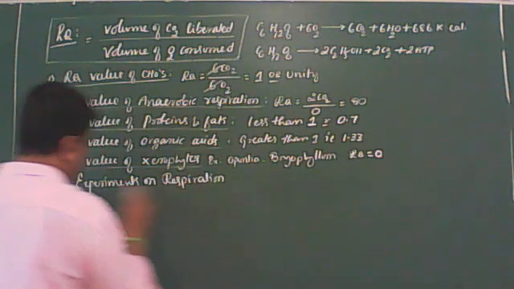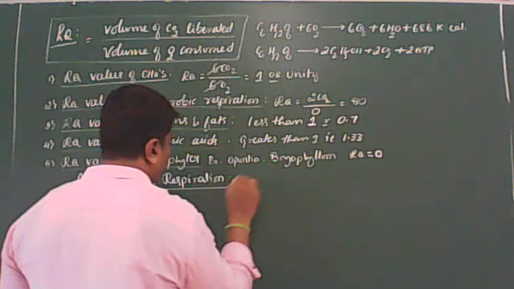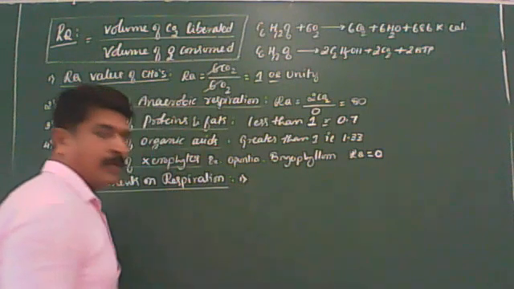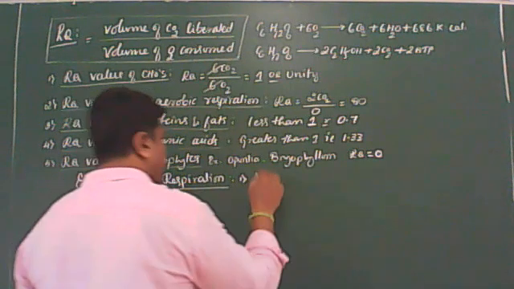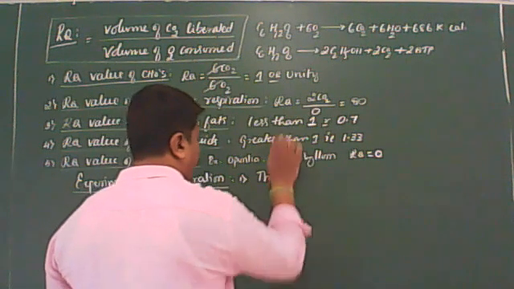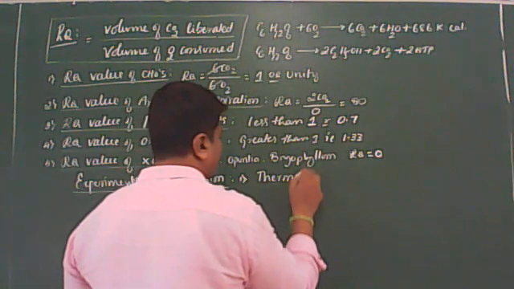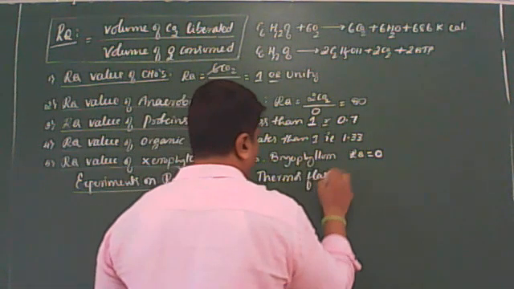Here, you should remember the name of each experiment and its aim. One is the thermos flask experiment.